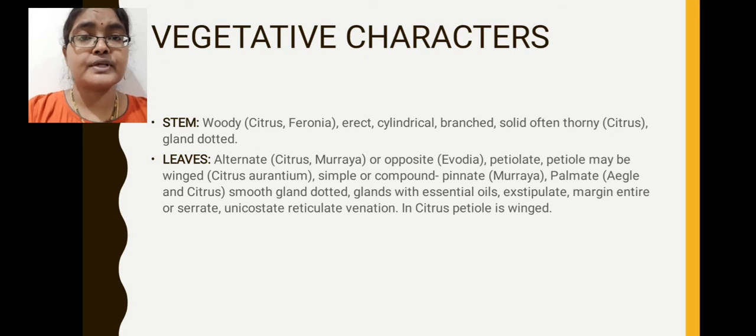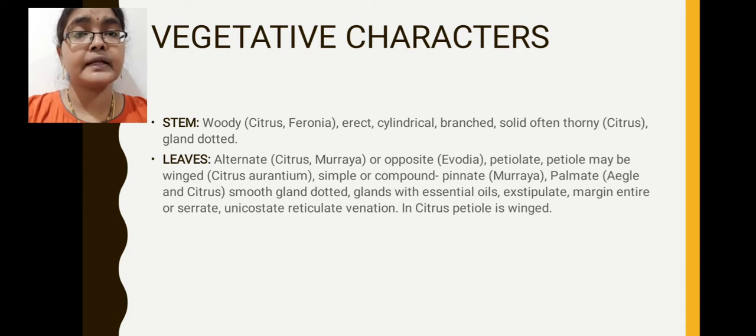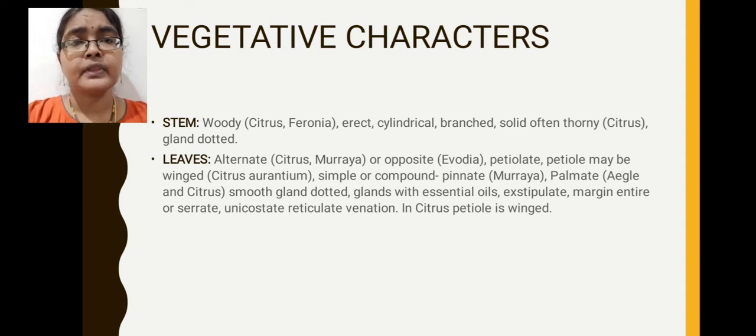Stem shows branching, so we will describe that character as branched stem. Stem is solid in nature. Solid means the internal portion, or if you take transverse section of stem, it is filled with some matter inside or in the center part. That is called solid condition of stem. Stem here is often thorny in nature. That means possesses spines or prickles. For example, citrus species. Next, stem part is gland dotted. That means essential oil secreting glands are present in stem region also.